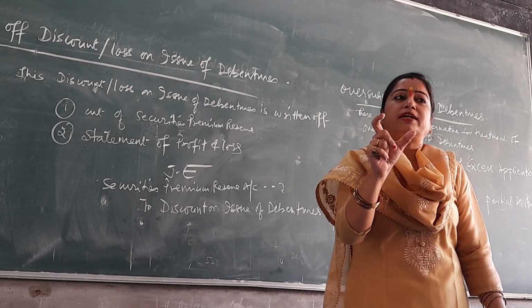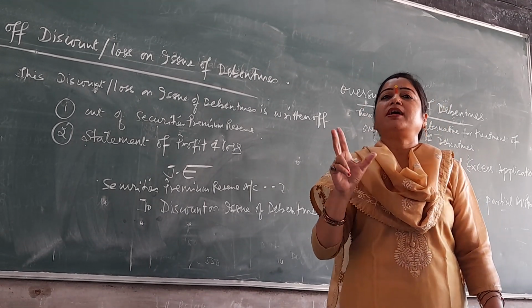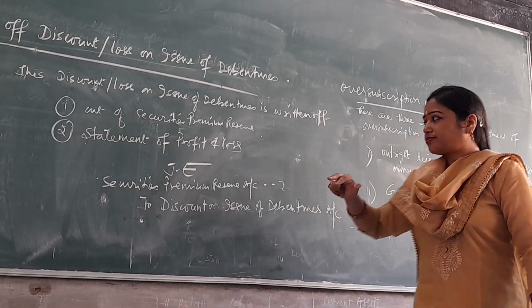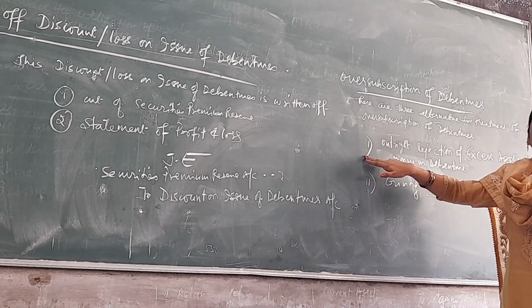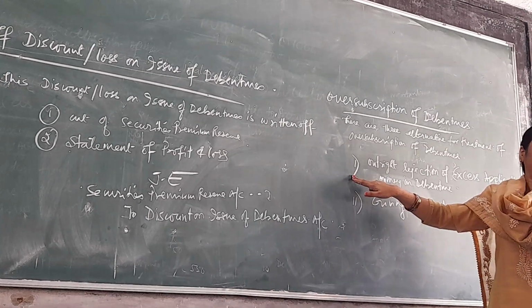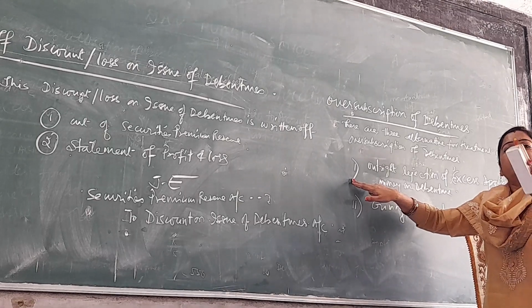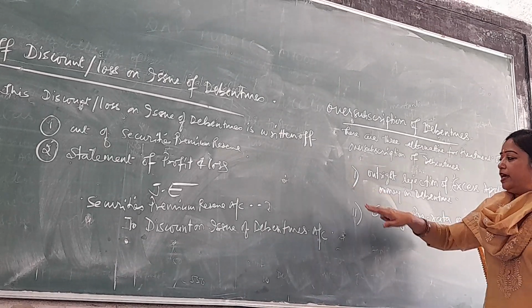So 2,000 is the excess amount of debentures applied for by the public. Now, in the first alternative, what will the company do? The company will reject the application of excess 2,000 debentures and will allot debentures to only 8,000 applicants.